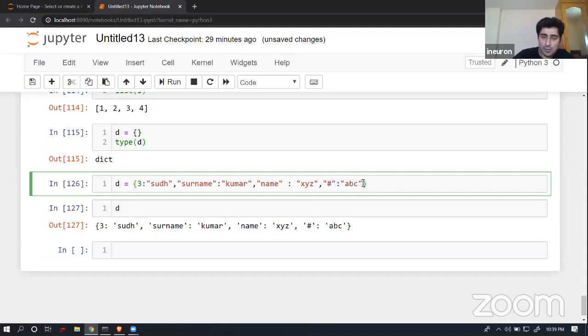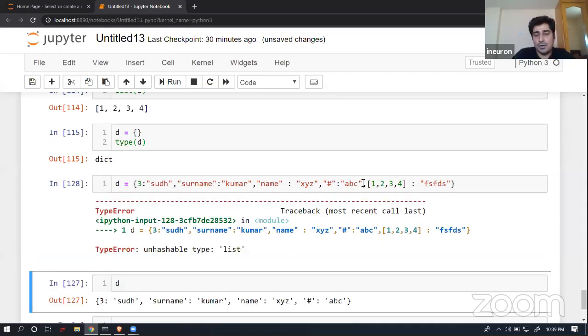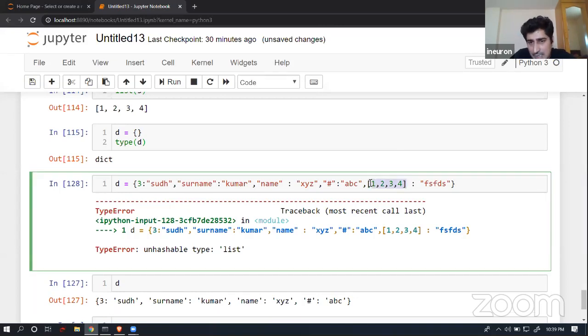Now, if I wanted to create a key and keep the key as a list, whether it's allowed or not, let's try to check that. No, again, this is not allowed. So you can't keep a list as a key. This is not allowed. Again, as a tuple, you can't keep it as a key. Again, as a dictionary itself, you will not be able to keep these things as a key.